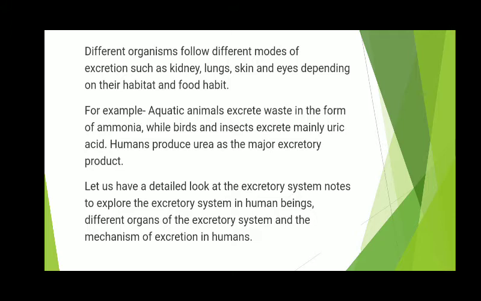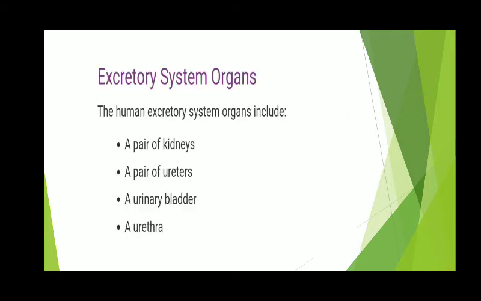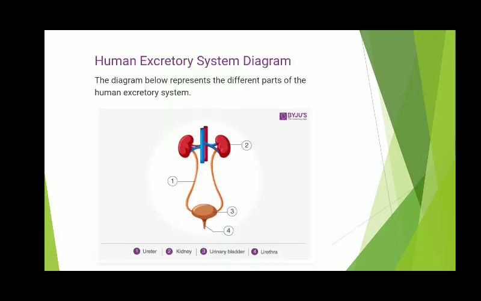Let us today have a detailed look at the excretory system. We will see what the different organs of the excretory system in human beings are. The human excretory system includes the following organs: kidneys, ureters, bladder, and urethra, as shown in this diagram.